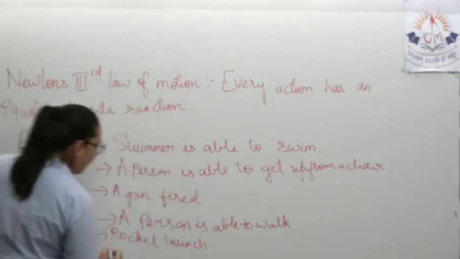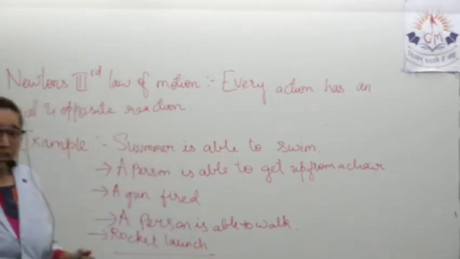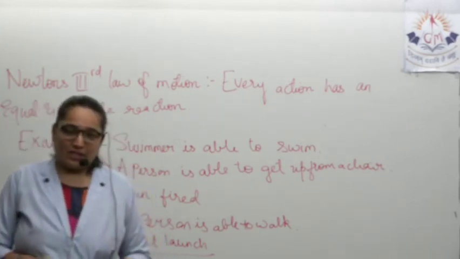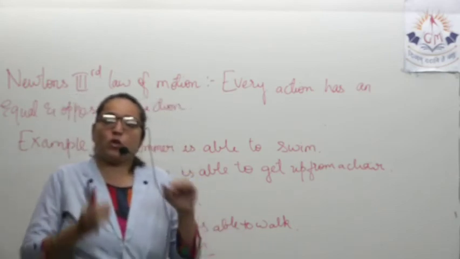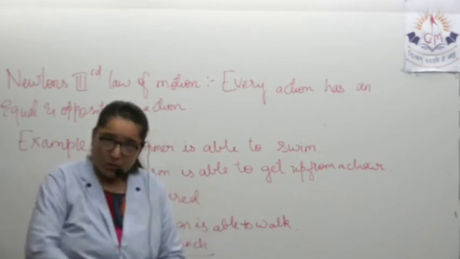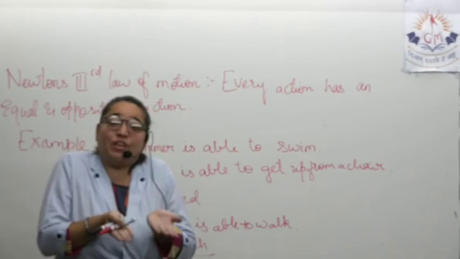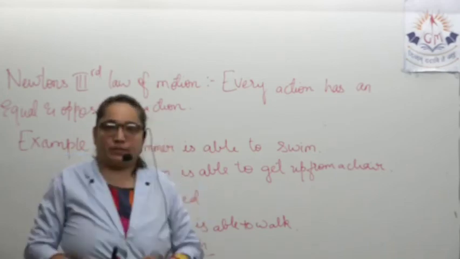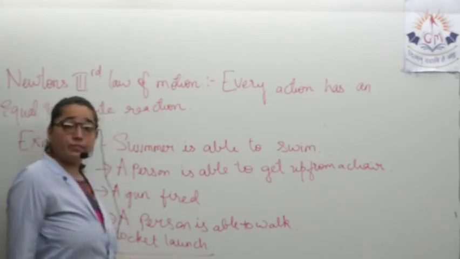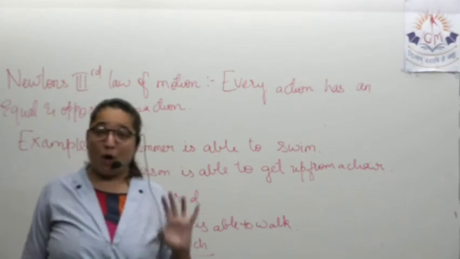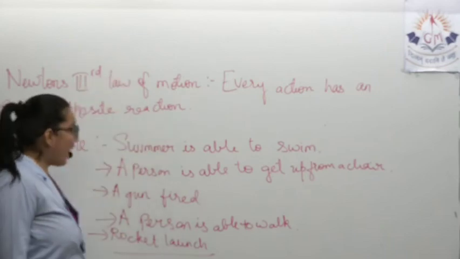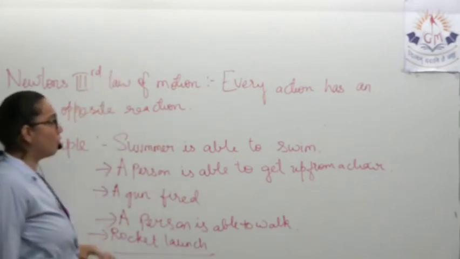What happens when the rocket gets launched? You might have seen that when it is on the launch pad, slowly the gases come out from the bottom. These gases coming out in the downward direction give force to the rocket in the upward direction. While launching the rocket, the gases move downward while the rocket moves upward. This is how it works by Newton's third law of motion.